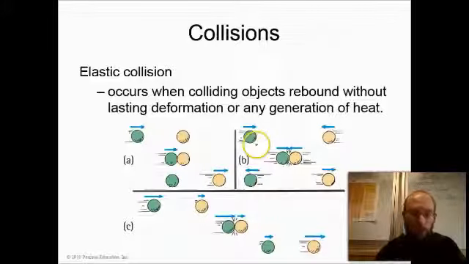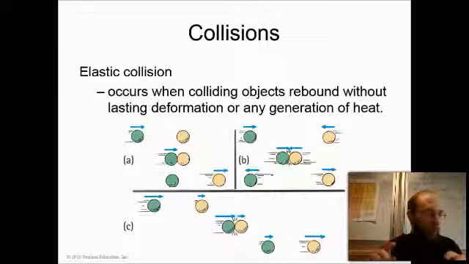In example B, initially the green ball and the yellow ball are moving towards each other. There is a collision, and after the collision, the balls both move away from each other in the direction that is opposite, right? Opposite to their initial directions of motion.